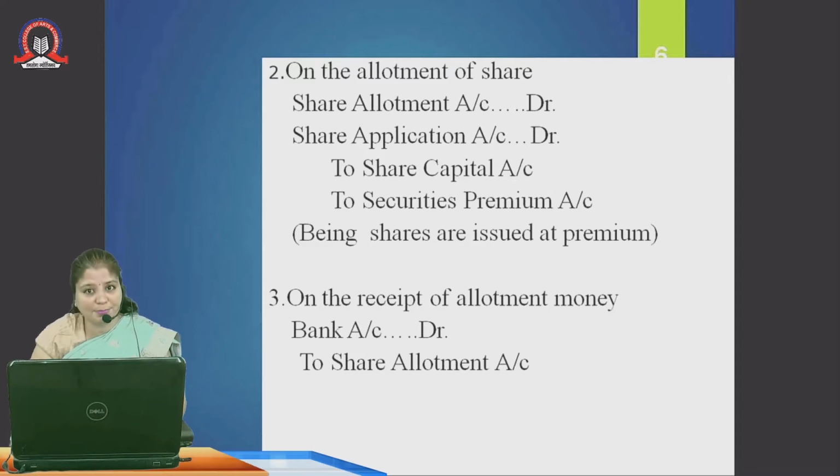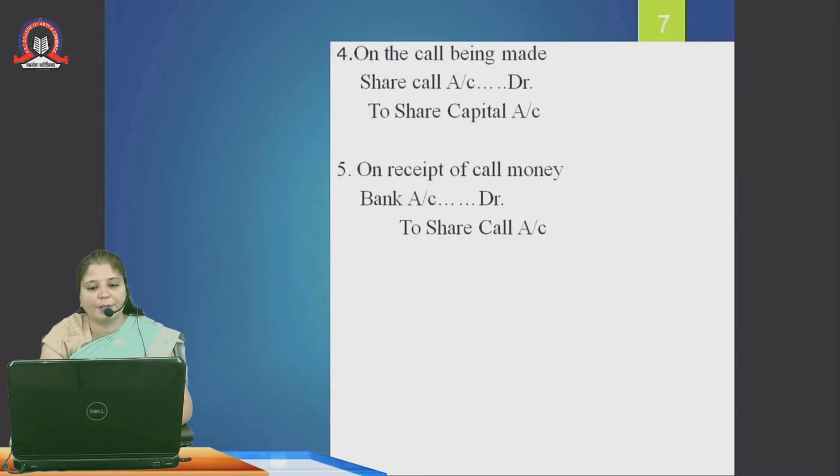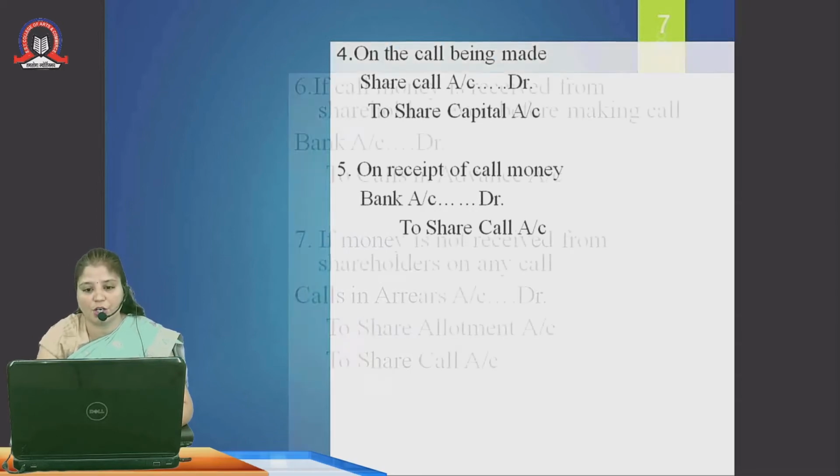But on the receipt of allotment money, we have to pass an entry: bank account debit to share allotment. When the call money has been made, we have to make an entry: share call account debit to share capital account. And on the receipt of call money, we have to make the entry: bank account debit to share call account.